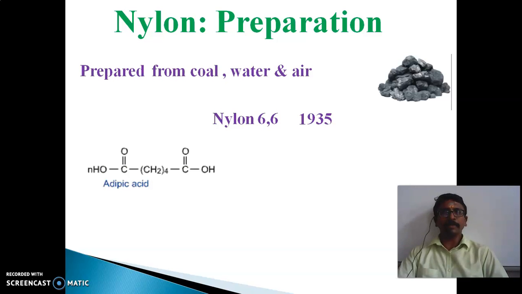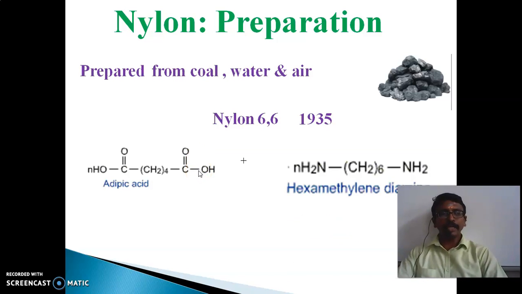A functional group is an element or molecule that is responsible for the characteristic behavior of a particular organic compound. It can be an element, for example oxygen. What is the formula for oxygen? O. If oxygen is there, what is the functional group, children? That is ether. Similarly, C double bond OH is a molecule. C double bond OH means what functional group, children? It's carboxylic acid.